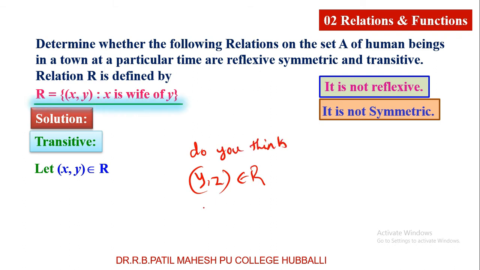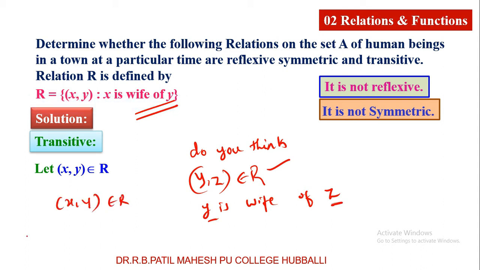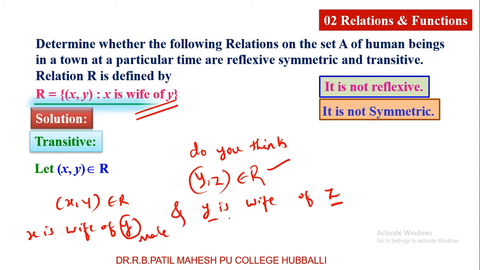What do you mean by (y, z) belongs to R? y is wife of z. According to the relation, if I say (y, z) belongs to R, y is wife of z. If I take this ordered pair (x, y) belongs to R, here x is wife of y. Okay, here y is male. Next you are saying that y is wife of z. Being a male, y cannot be wife of z or anybody.